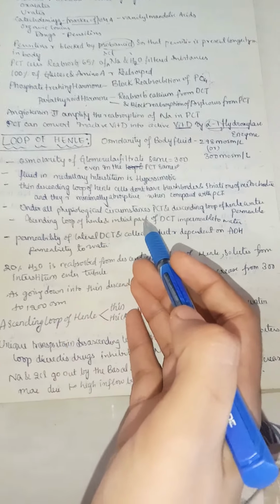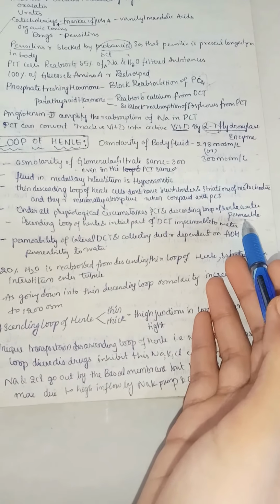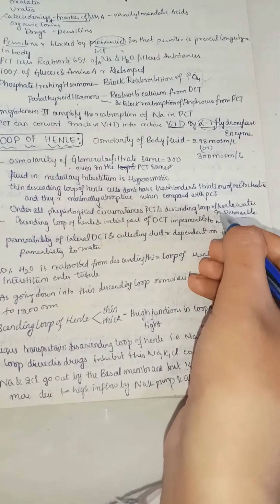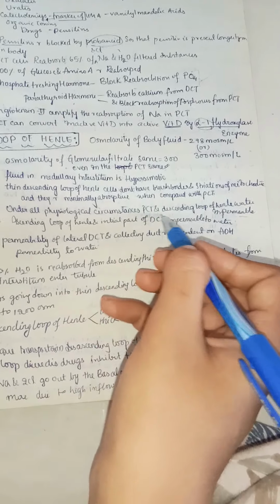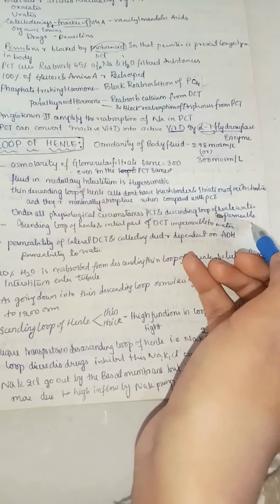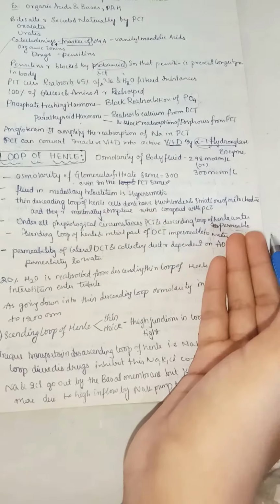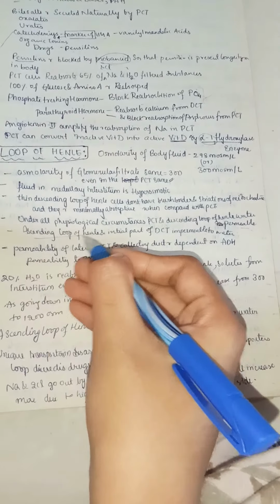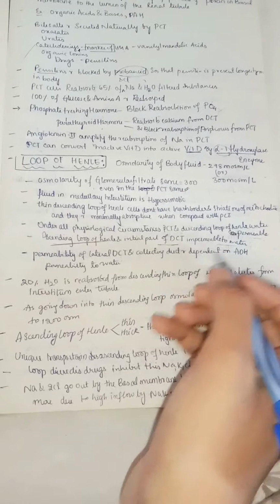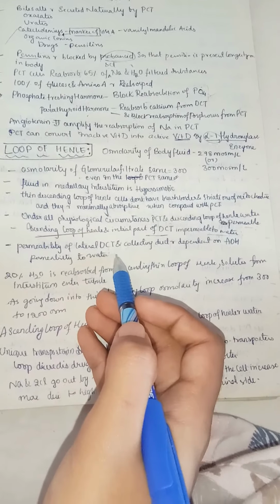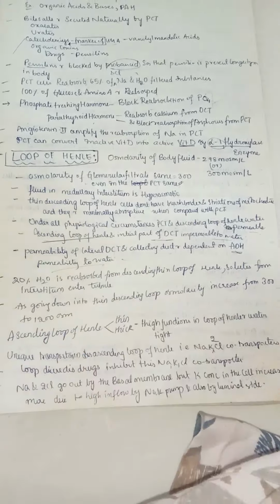Under all physiological circumstances, the PCT and descending loop of Henle are water permeable, whereas the ascending loop of Henle, that is the thick part of the loop of Henle, and the initial part of DCT are impermeable to water. So the permeability of the late DCT and collecting duct is dependent on ADH for permeability to water.